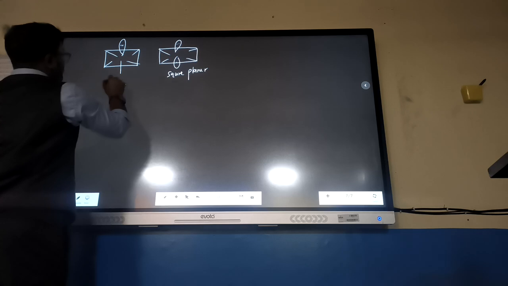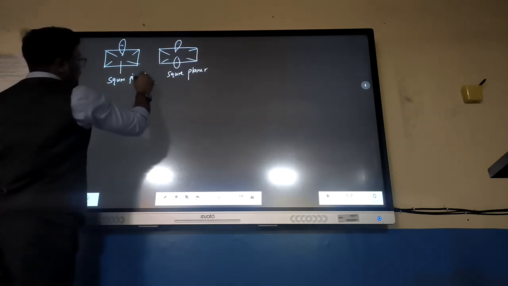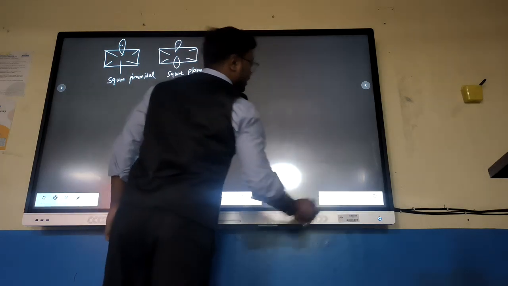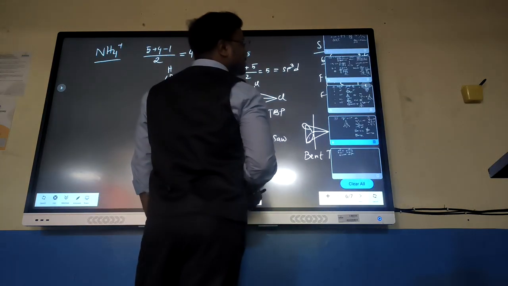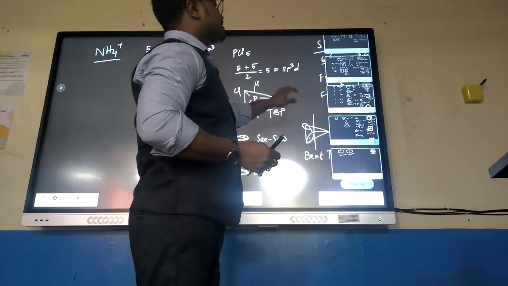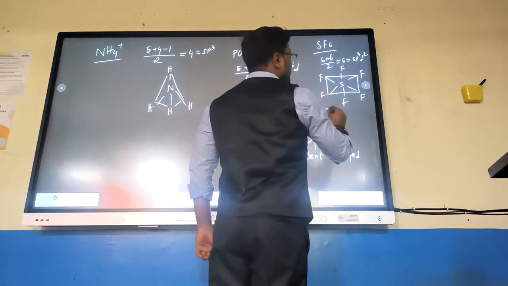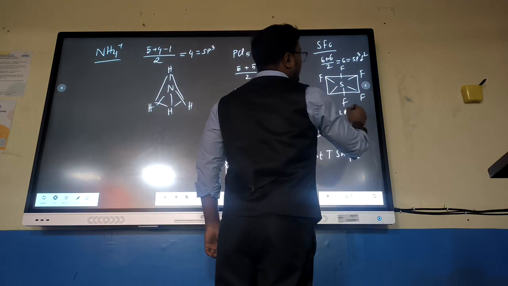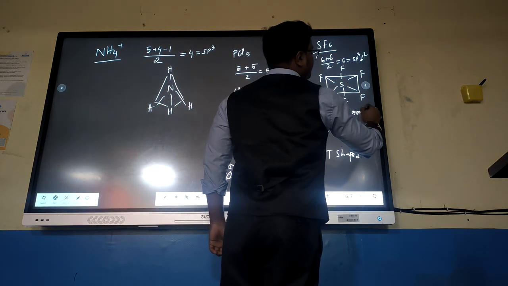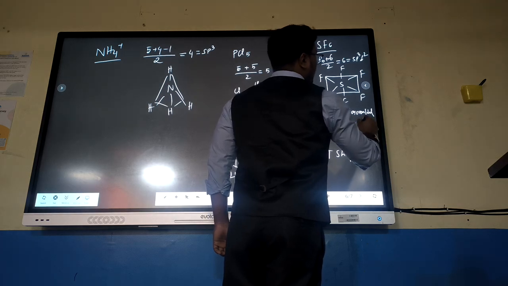This is square pyramidal. The previous we have it is considered as square bipyramidal. That is SF6 has shape that is square bipyramidal or octahedral.